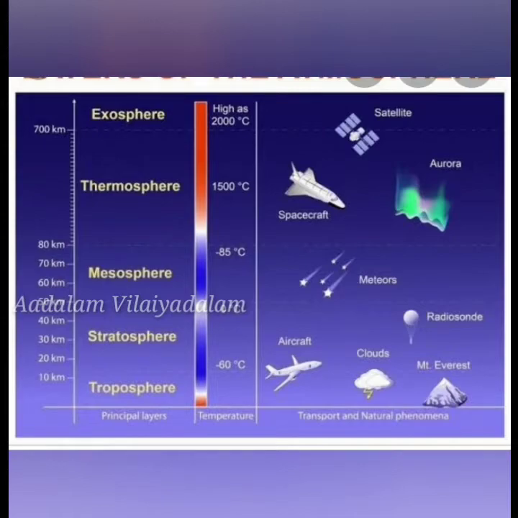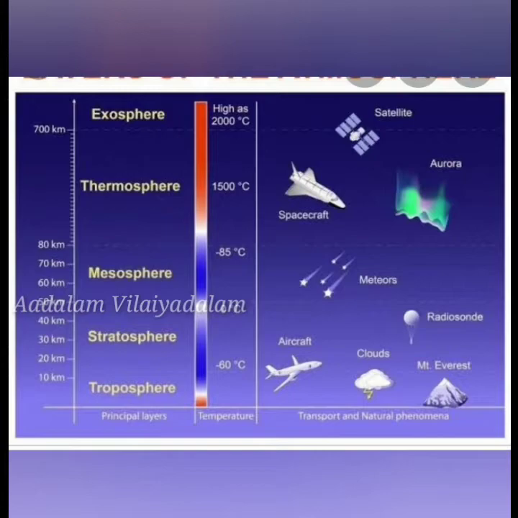Next is about stratosphere. This stratosphere lies above the troposphere. It extends to a height of 50 km above Earth's surface. This layer is concentrated with ozone molecules and it is also known as ozonosphere. The upper limit of the stratosphere is called stratopause.